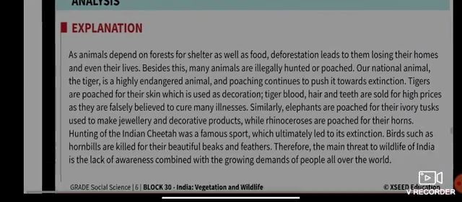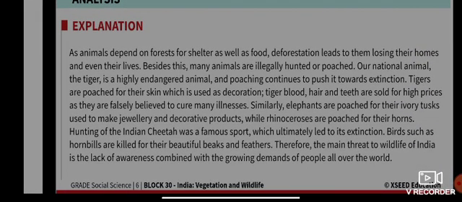Okay, see, animals depend on forests for shelter and food. Yes or no? Deforestation is actually leading them to losing their home, and even their lives. Some of the animals are on the verge of extinction because of deforestation. People are cutting down the forest where the animals are settled.